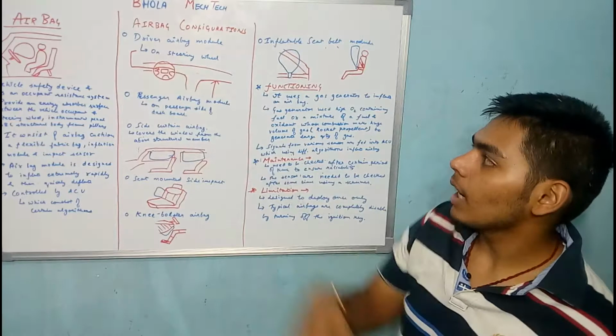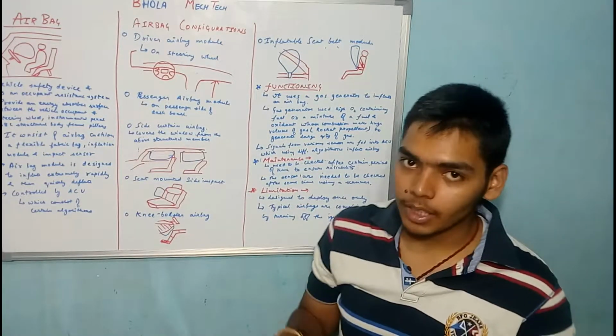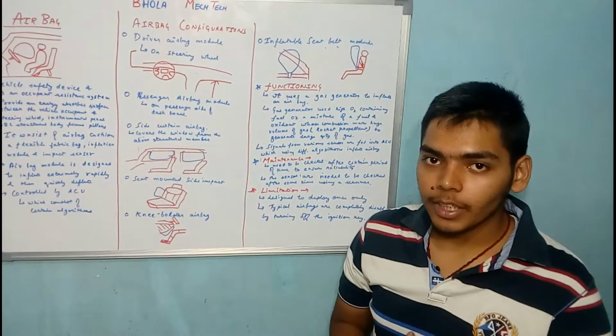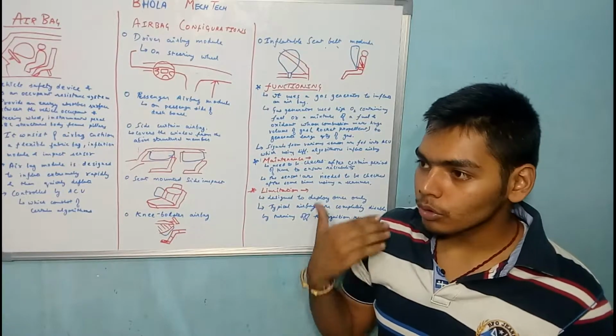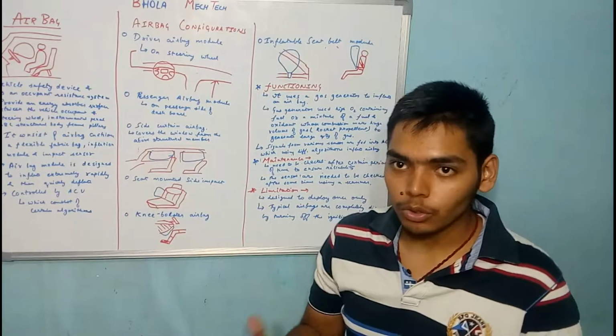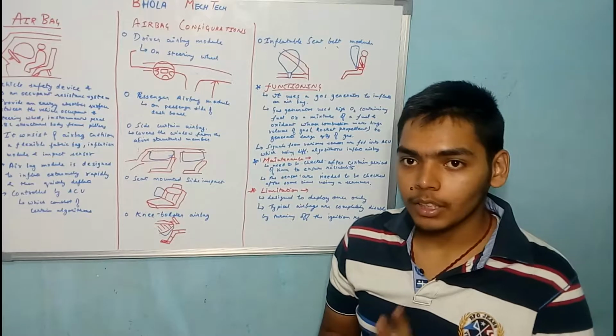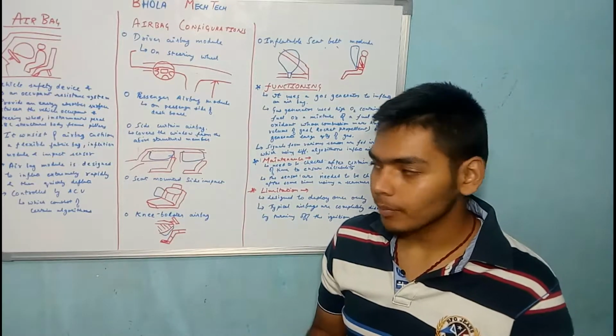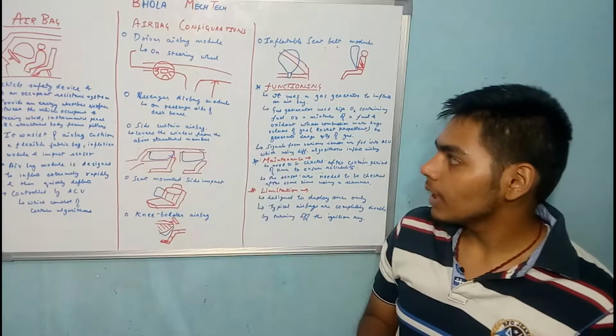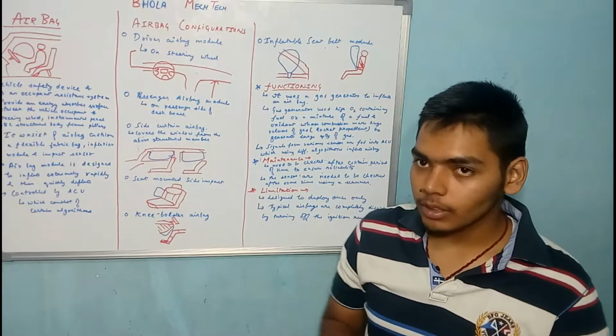So this is the driver airbag module. It is present on the steering wheel. Whenever there is a front impact on the vehicle, the driver is supposed to strike the steering wheel. So to resist that inertial force of the driver, the airbag is present on the steering wheel so that it can resist the motion of the driver.